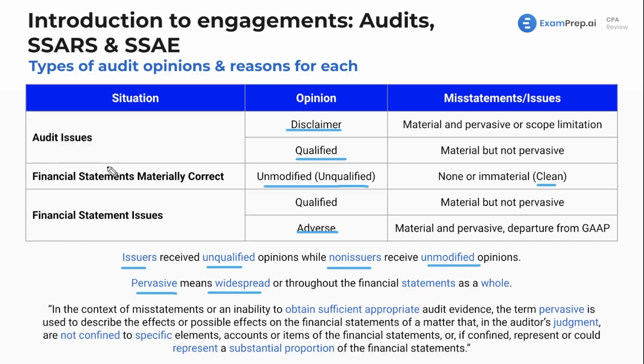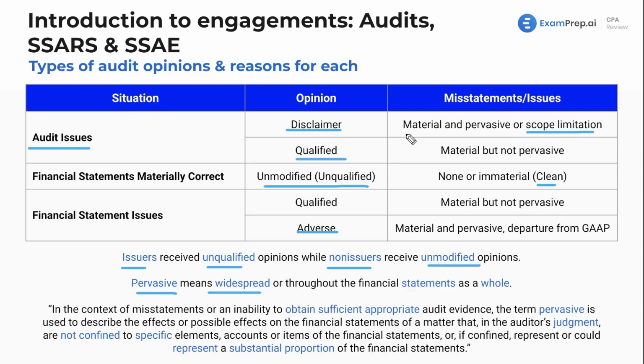So we went over this. There's no problem. If there's an audit issue, meaning there's an issue with how you're conducting your audit, you can either give a disclaimer of opinion or qualified, meaning management doesn't let you do your work. They're preventing you from seeing certain documents. They're not letting you talk to people you need to be talking to. That's considered a scope limitation. And in that case, you would disclaim the opinion.